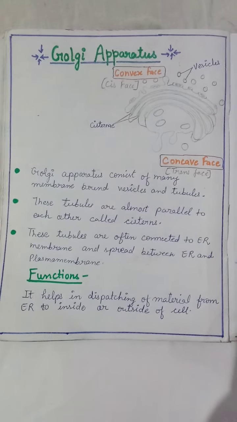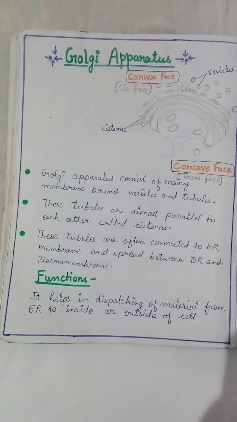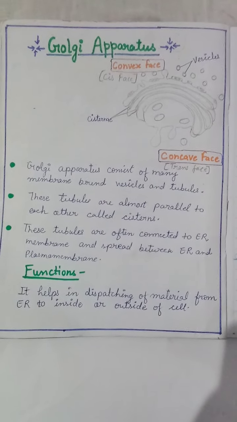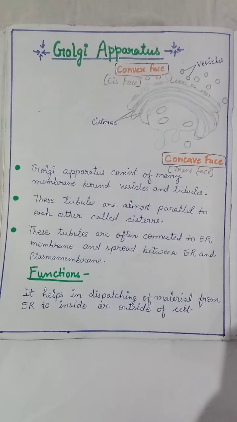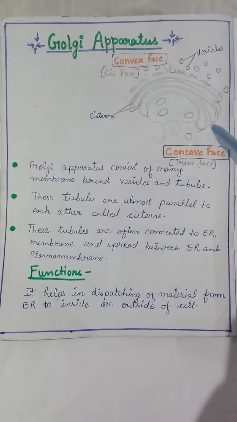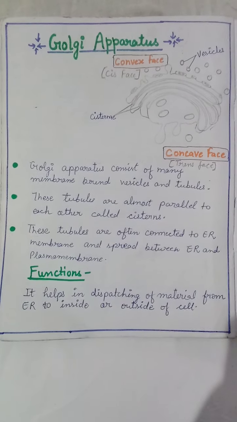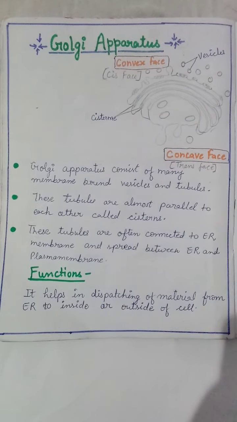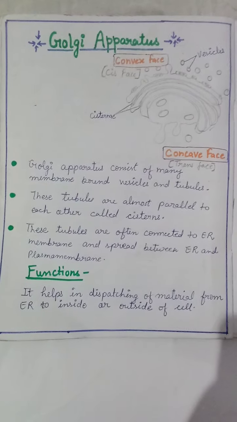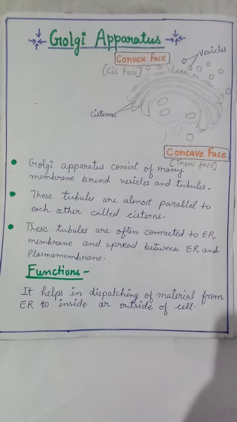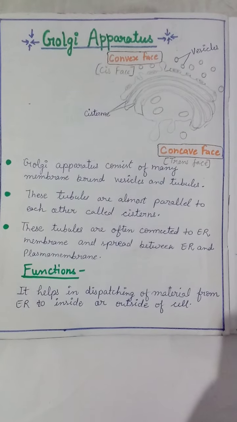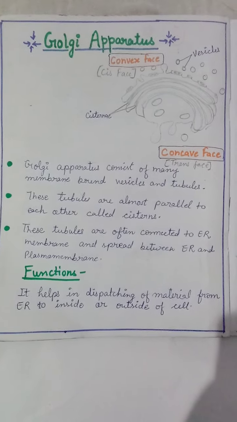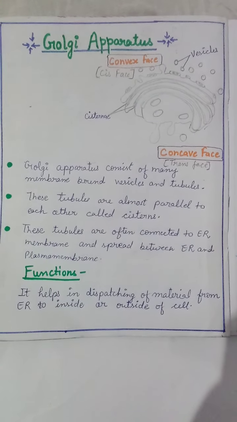It is the main assembling factory of the cell, where different raw materials are assembled to get a final shape. It was discovered by Camillo Golgi in 1898, that's why we say it is a Golgi body. The Golgi body is found in all cells except prokaryotes and mature mammalian RBCs, same as the endoplasmic reticulum. And one more thing, the Golgi body is also known as dictyosomes in plants.